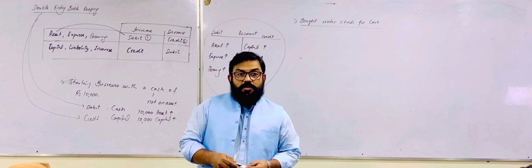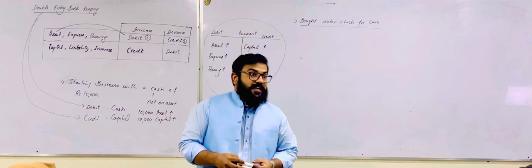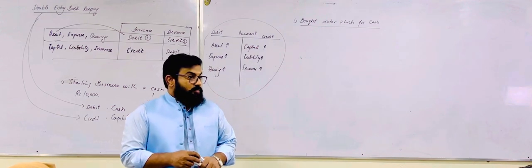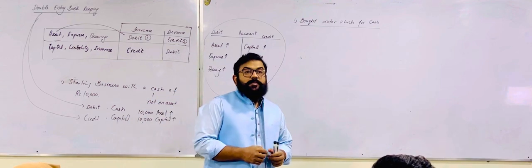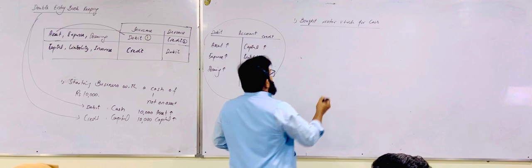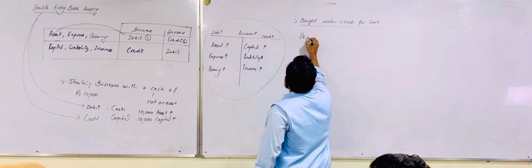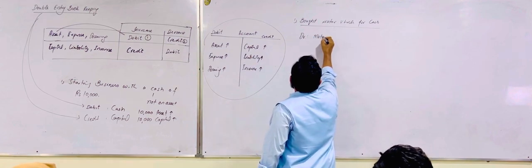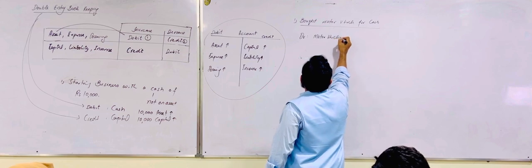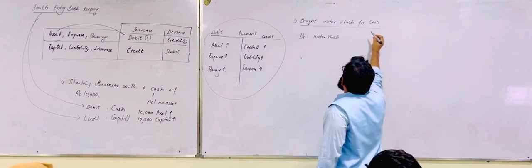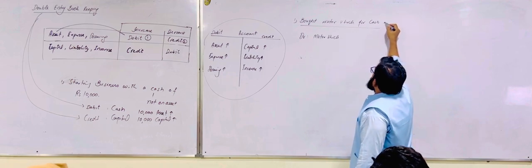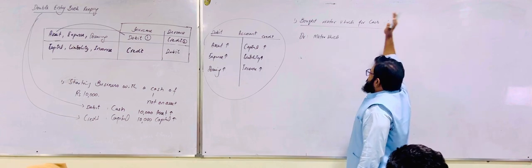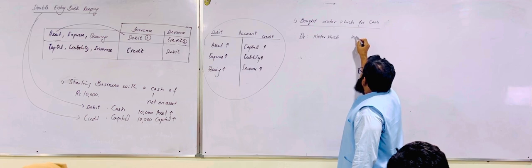Since you are buying a motor vehicle, it is an asset. Motor vehicle is an asset. If there is an increase in asset, it will be debited. So we will debit motor vehicle. And cash is also an asset. But motor vehicle will be debited. So you can say the purchase: bought motor vehicle for cash costing rupees 10,000. Whatever the amount is, 2,000.